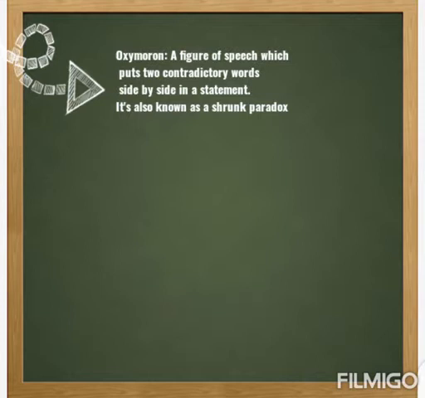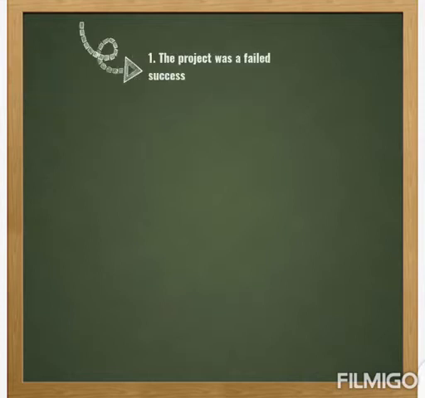For example, if I say the project was a failed success. For us to identify the oxymoron, we would see failed and success being placed side by side. It has no other meaning than oxymoron.